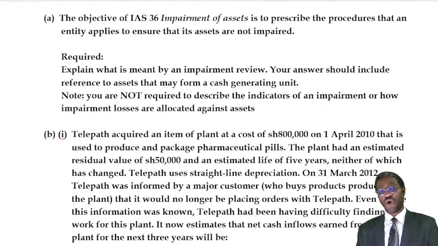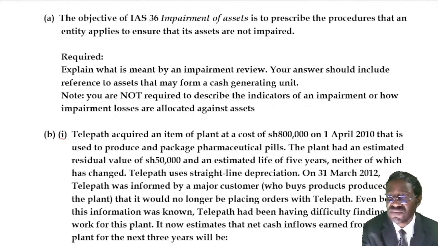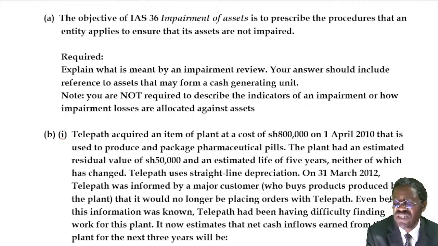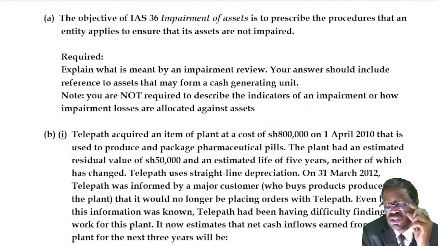Now you should be comfortable to answer that question. It says, explain what is meant by impairment review. That one we have already said. Your answer should include reference to assets that may form a cash generating unit.